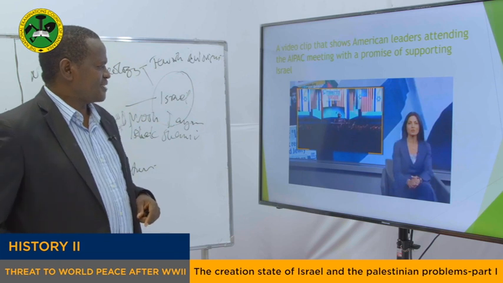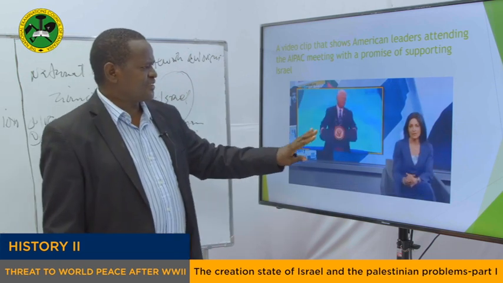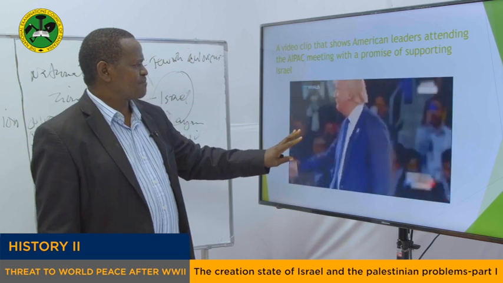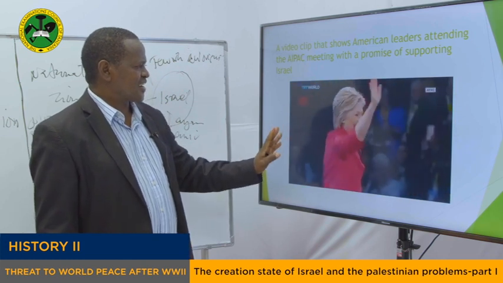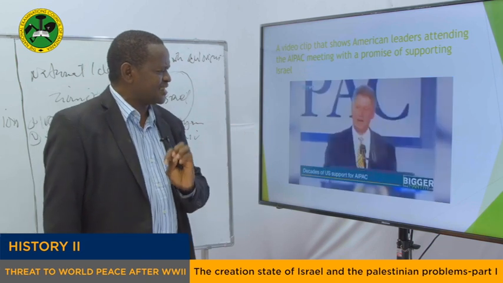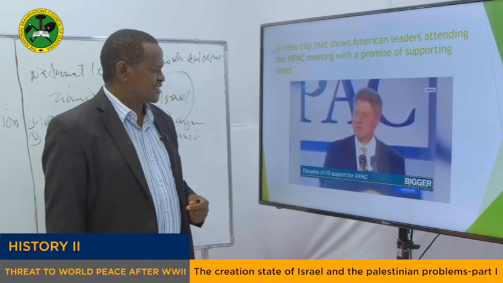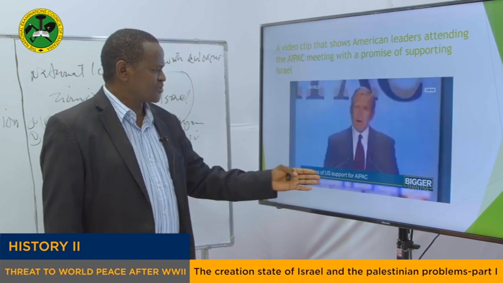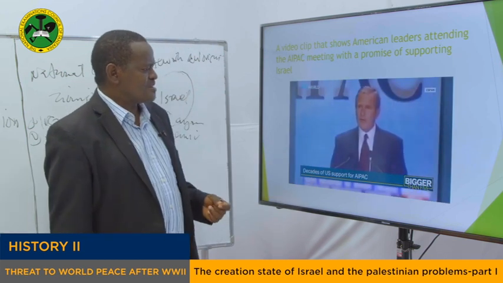And as you can see, my dear students, this is the video. This video is showing how the American presidents, in one way or another, vowed and explained the way they support Israel unconditionally. This is Bill Clinton. I think you know him. He was addressing the members of AIPAC.